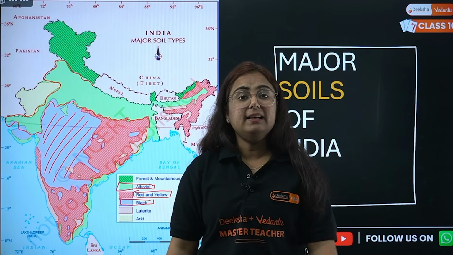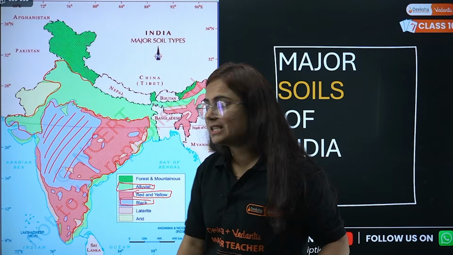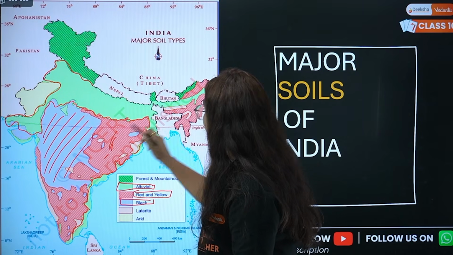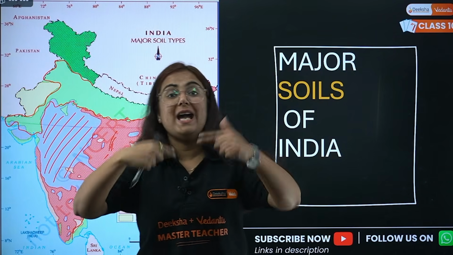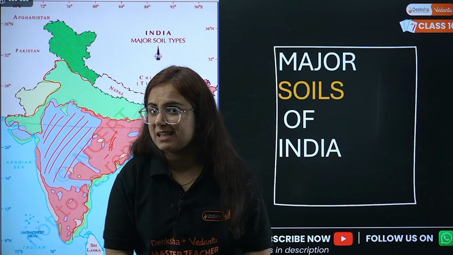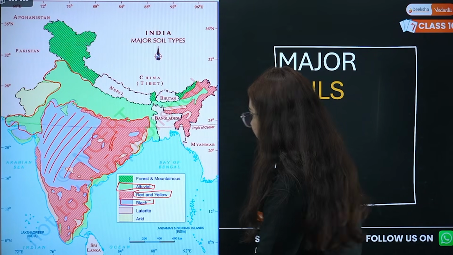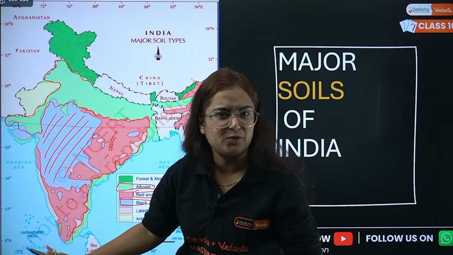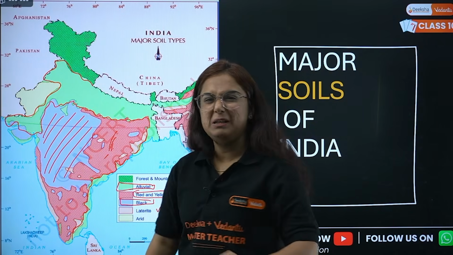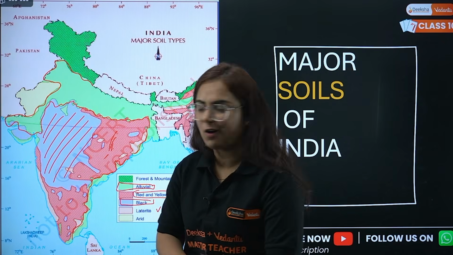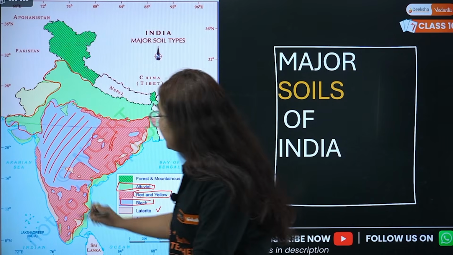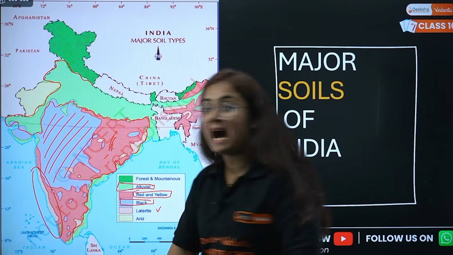Next is red and yellow soil. Okay, in the regions of less rainfall in the Deccan Plateau, this is red soil. Okay, and in some parts of the northeastern region where it is more hydrated, the color changes to yellow. Very good. Next is laterite soil, you know, the worst type of soil. Okay, I feel pity on this soil whenever I call the name. Laterite soil, okay, later means brick. And how can brick be a good soil? So it is formed in the region of very high rainfall.